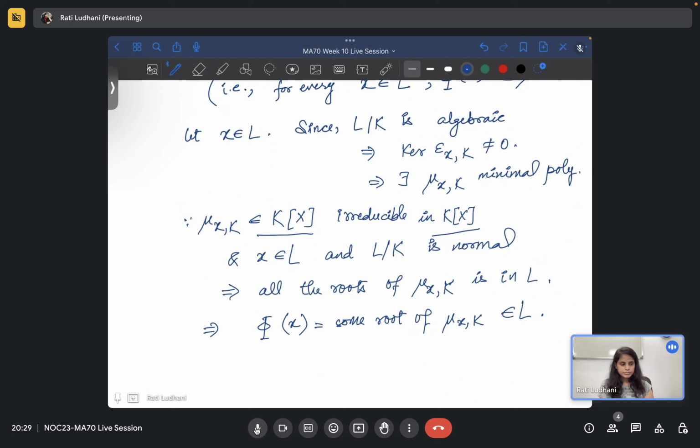So that is a very good result: if some extension is normal, then from the bigger field, if you restrict it to that L over K, for example, it will still be an automorphism. It is not true in general. If it is not a normal extension, then it will not be true. You can try the x cube minus 2 example. Okay, thus the claim is proved.